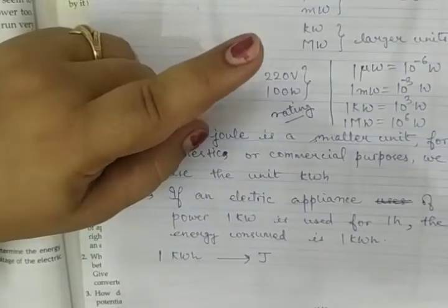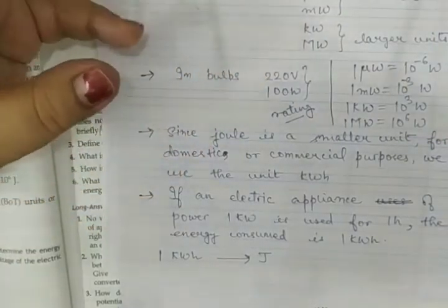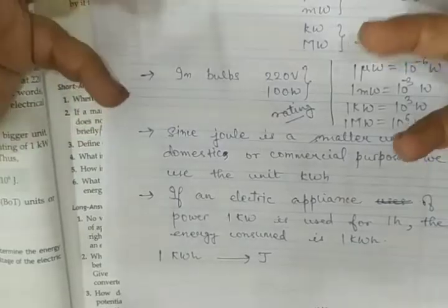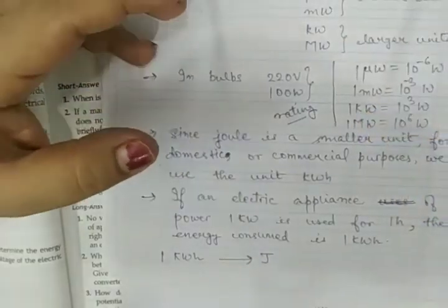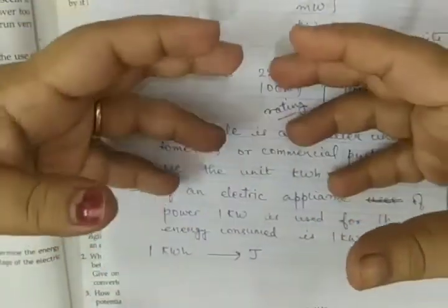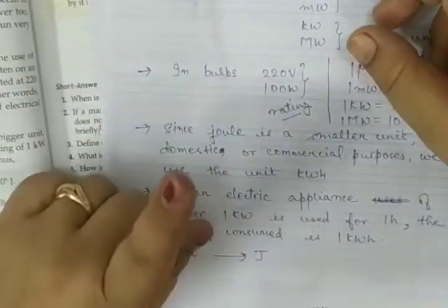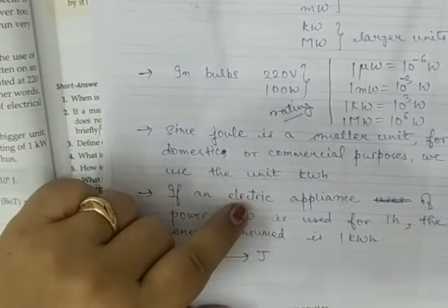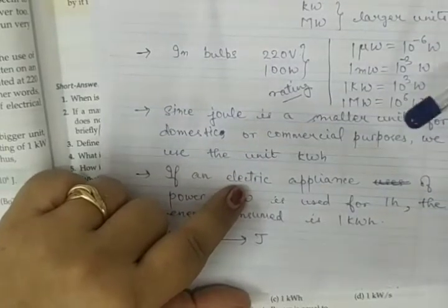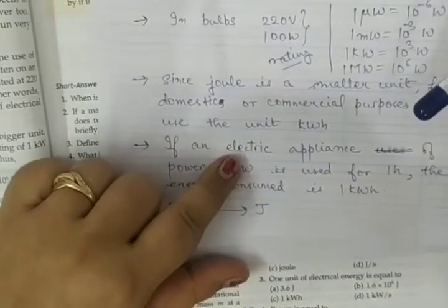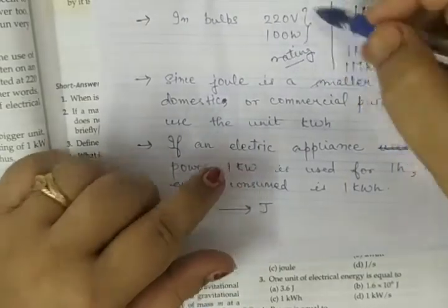That means the electrical energy that it will consume will be 100 joule in 1 second. The electricity bill that we pay corresponds to these things only.